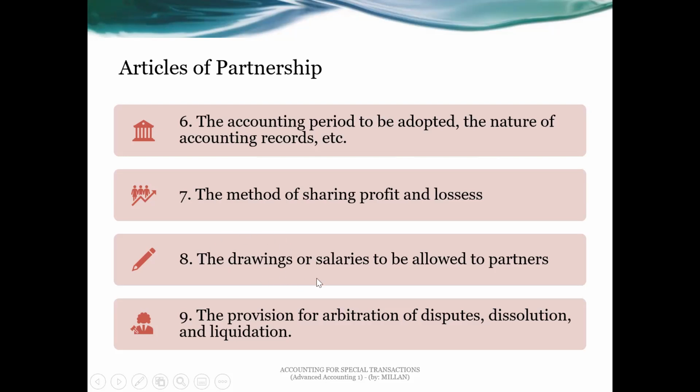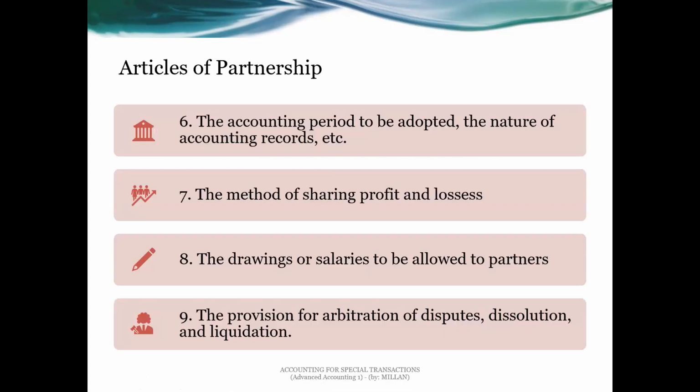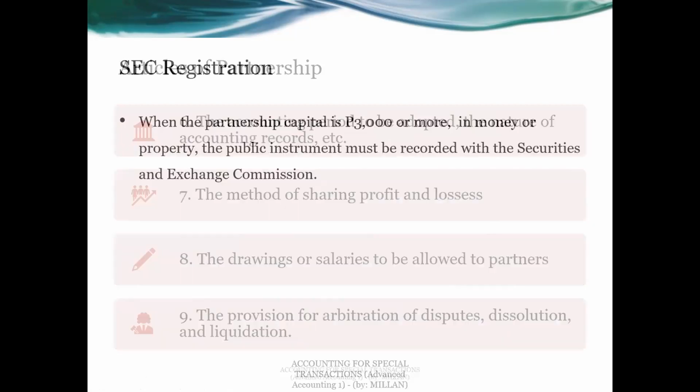the nature of the accounting records, etc., and the method of sharing profit and losses, the drawings or the withdrawal or salaries to be allowed to partners, and the last one, the provision for arbitration of disputes, dissolution, and liquidation. So again, these are the minimum items that should be stated in the articles of partnership. And the partners can add additional provisions if they want to, as long as they agree as to those provisions.